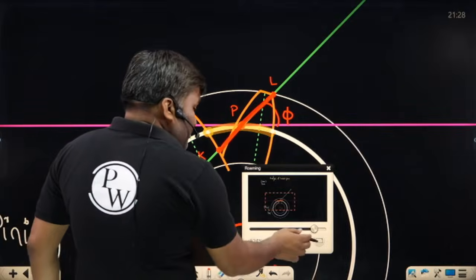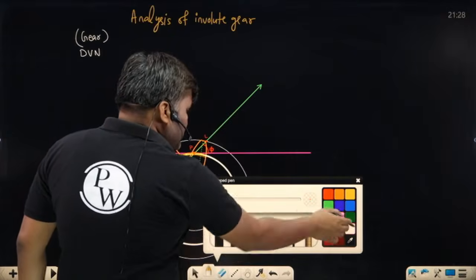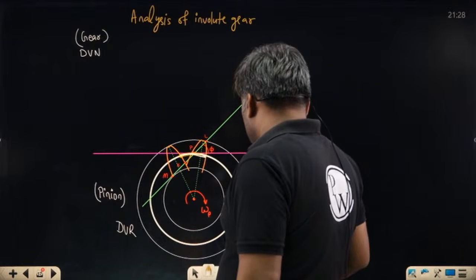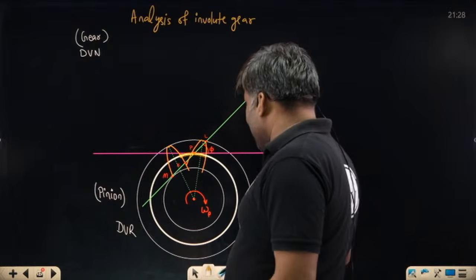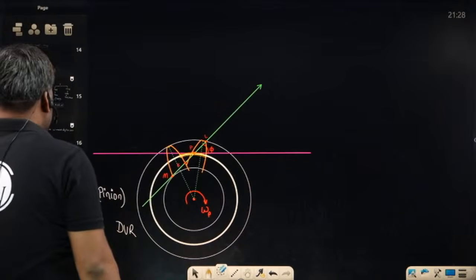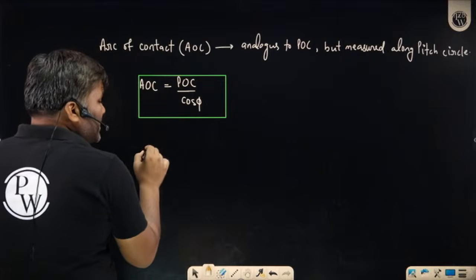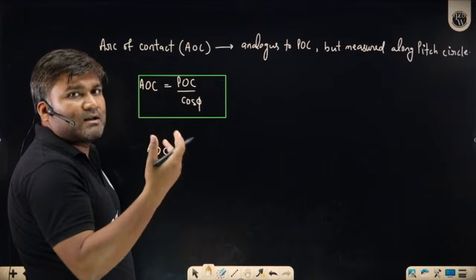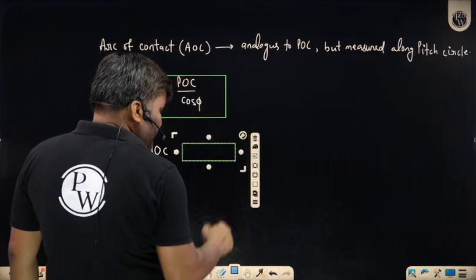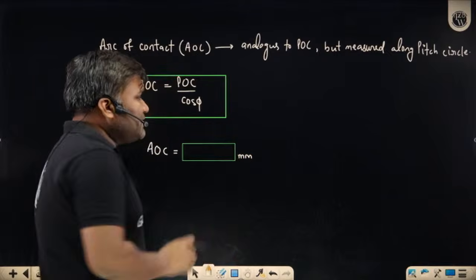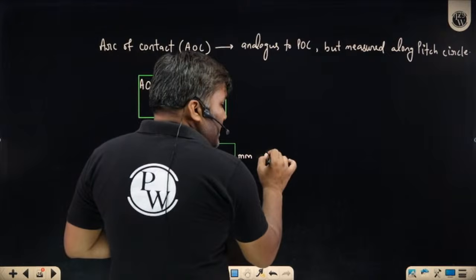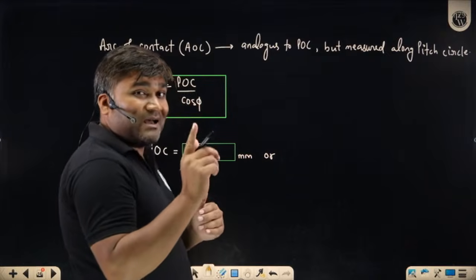Sir, when you get this arc of contact value, whatever it is coming out, the arc of contact is going to give you an idea about how many pairs were engaged. We call it the contact ratio. We have calculated the arc of contact. It is an arc distance, and you can tell me in terms of millimeters, that I have calculated this value to be 15 mm, 20 mm, or you can write this in terms of a local unit.